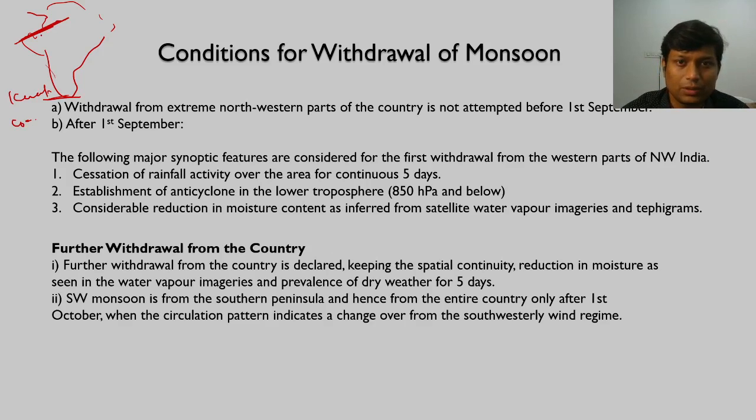We continuously observe that particular region. And if the following conditions are satisfied in that particular region, then only we declare that there is a withdrawal of monsoon taking place in the given region, right? As again written here, withdrawal from extreme northwestern parts of the country is not attempted before 1st of September.